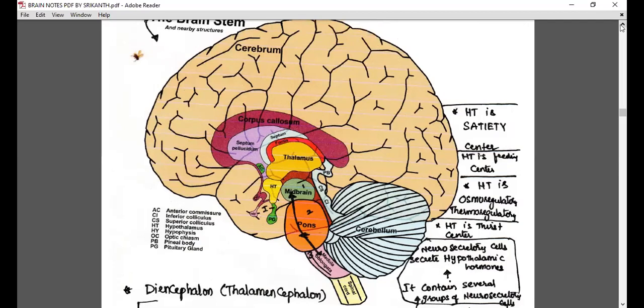It is the conscious part of the brain. If I am lifting my hand like this, if I am talking, all these are because of the cerebral hemisphere. Okay.